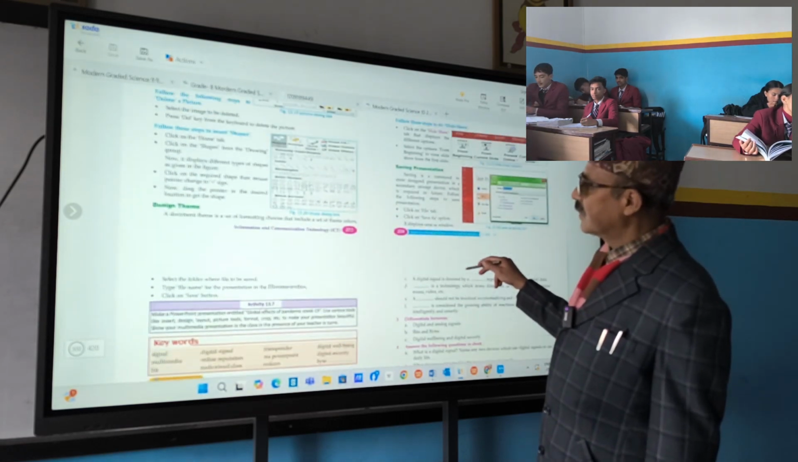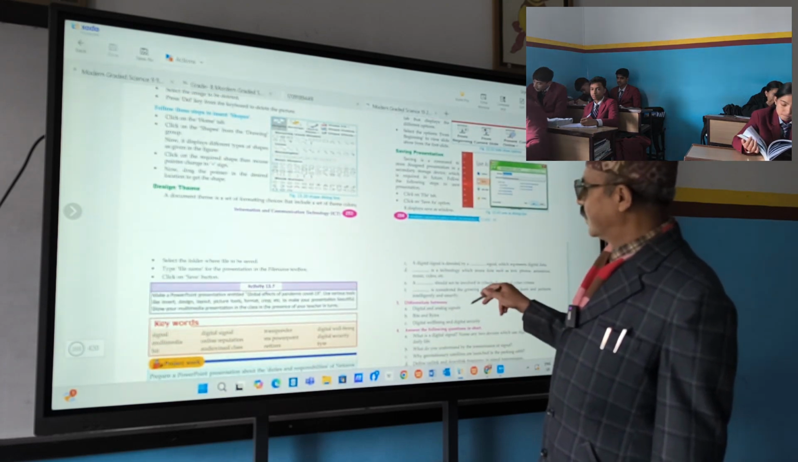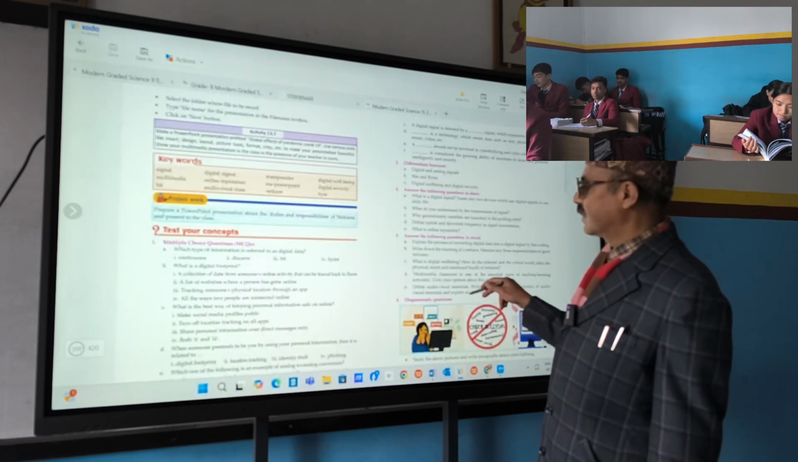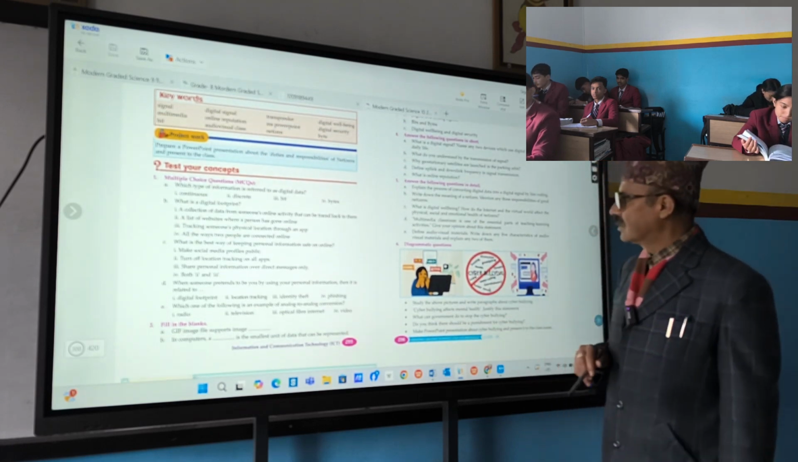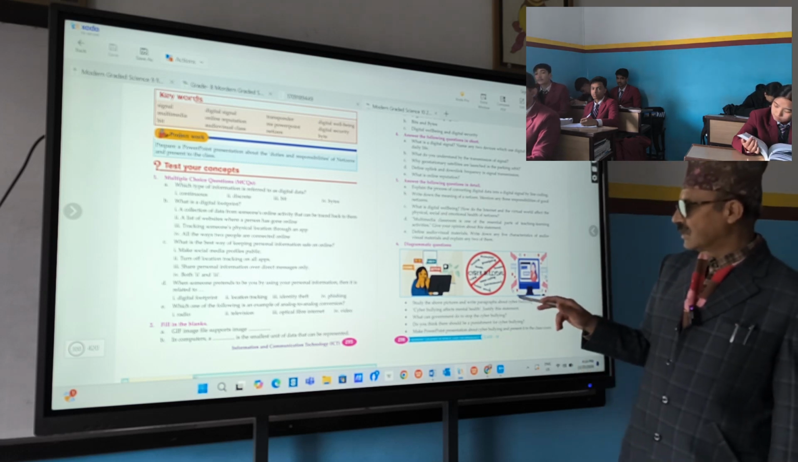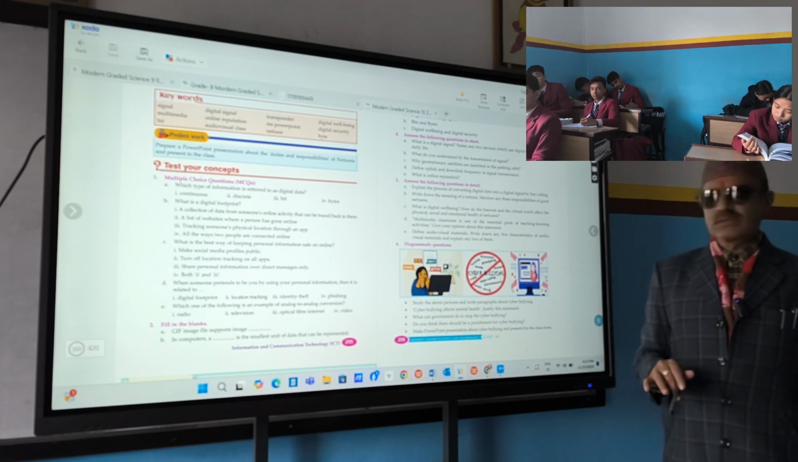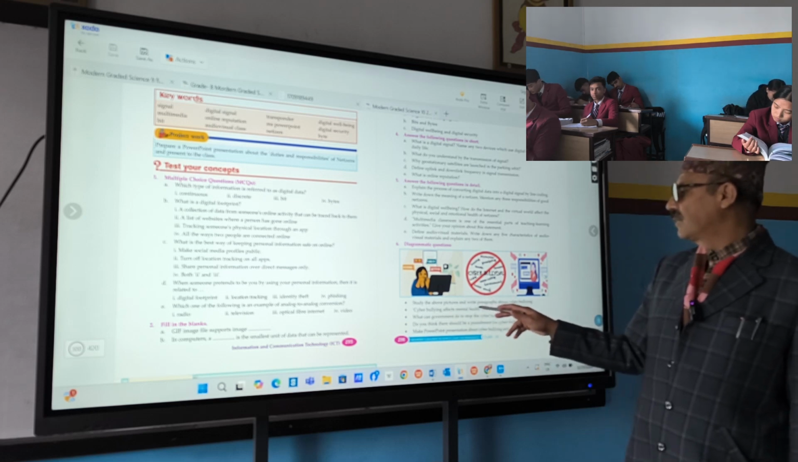Is there any diagrammatic question? Yes, sir. Which number is that? Number 6. Number 6, what does it say? Study the above pictures and write paragraphs about cyberbullying. That paragraph writing, it doesn't come. Okay. Number A, cyberbullying affects mental health.